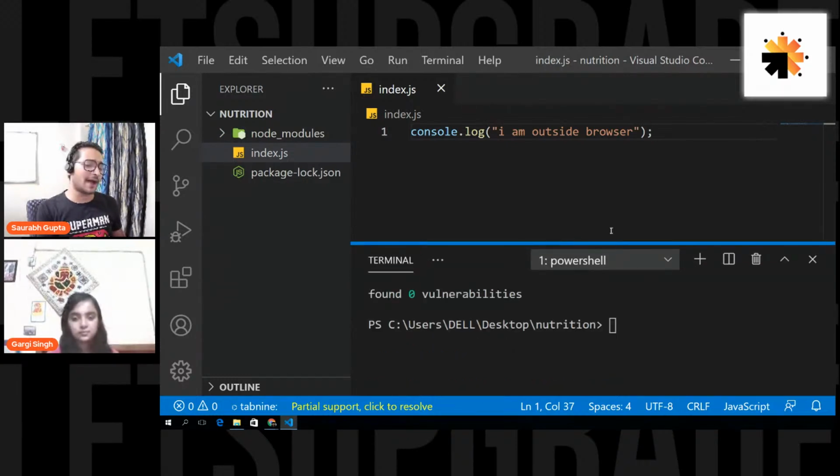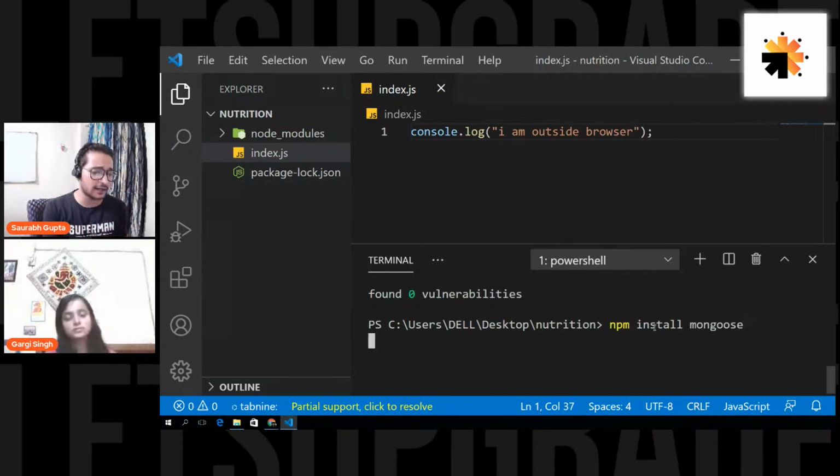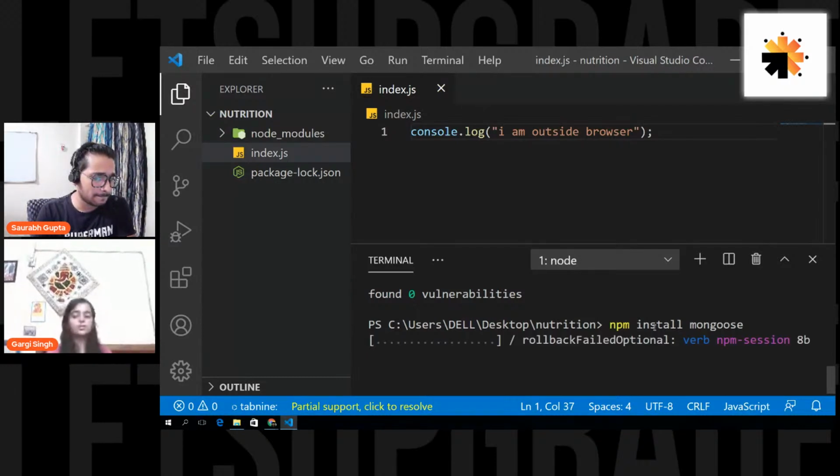Now we need one more package because we are also going to connect our Node.js application to MongoDB, right? So we need one more package for that. There is also a third-party package for that. So the package that we're going to install is npm install mongoose. Mongoose is a package that will help you basically to connect with MongoDB and interact with MongoDB. So let's just install it again. Okay. So let it take a little time. It will install it for you.